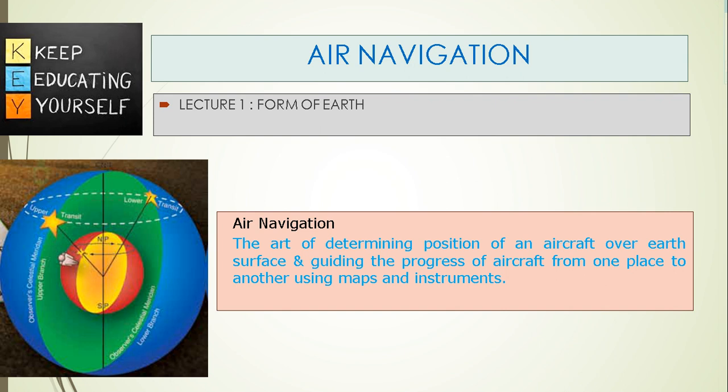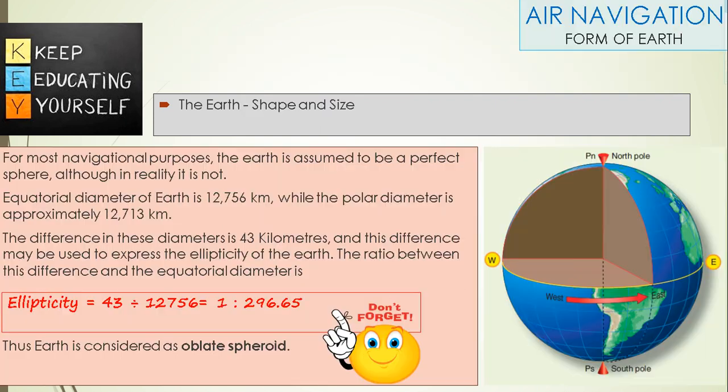Air Navigation, Lecture 1, Form of Earth. Air navigation is the art of determining the position of an aircraft over the Earth's surface and guiding the progress of the aircraft from one place to another using maps and instruments. The Earth's shape and size.